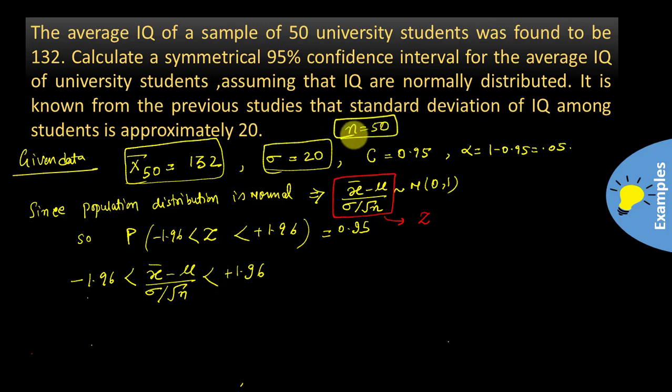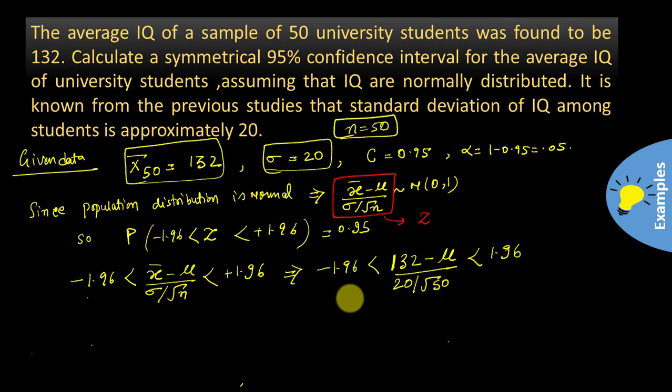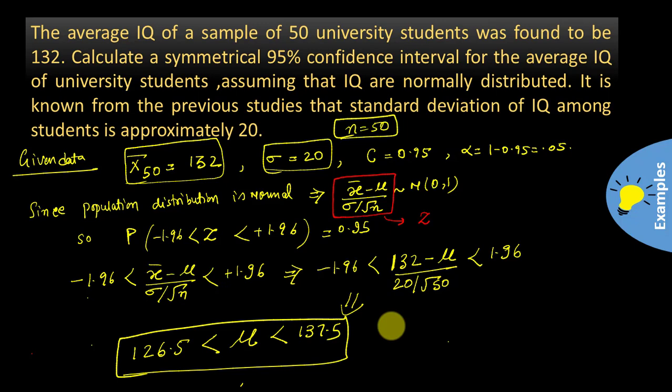Minus 1.96 is less than 132 minus mu divided by 20 over root 50, which is less than 1.96. Once you solve this equation, the range of mu will come out, and this is the 95% confidence interval for the average IQ of university students.